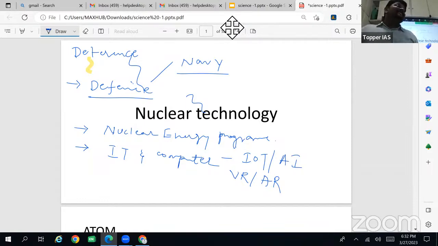For conducting research and all in the medical field, and even in defense training, VR can be used. And augmented reality is again a different concept. Applications of AR and VR. For augmented reality, there was a game called Pokemon Go. That was based on augmented reality. But it has been banned. So AR, VR.